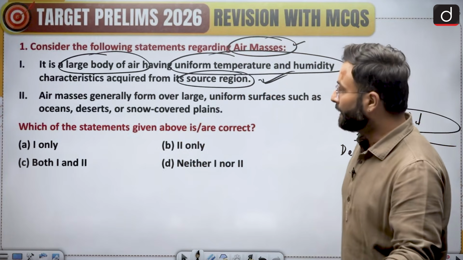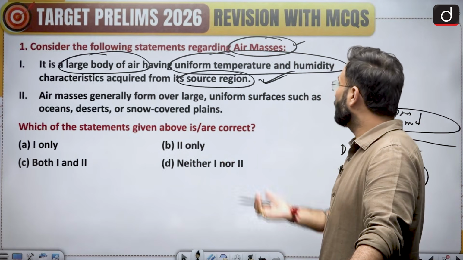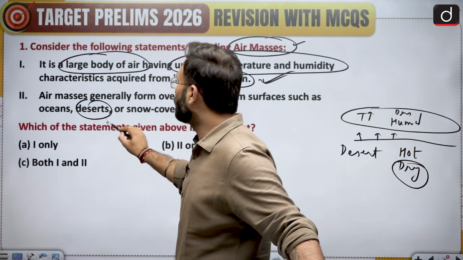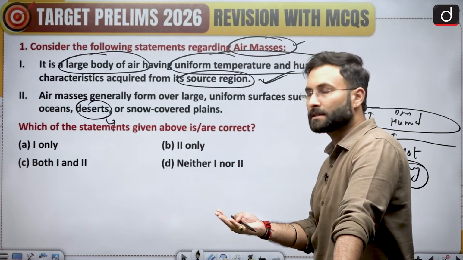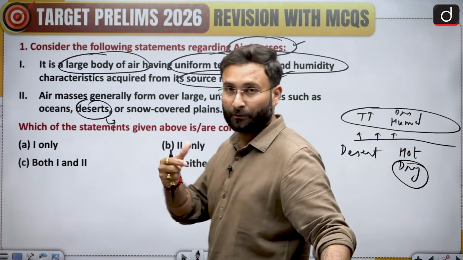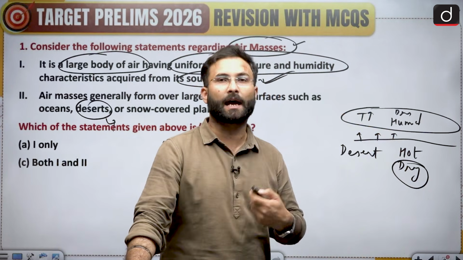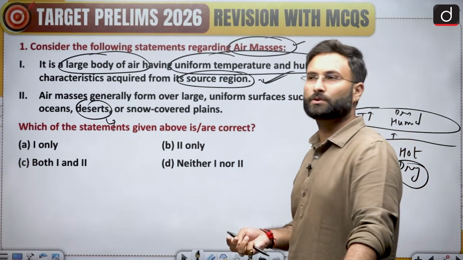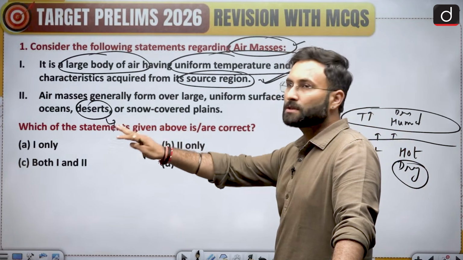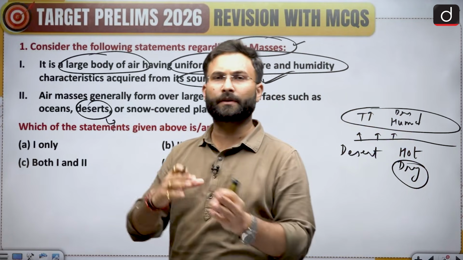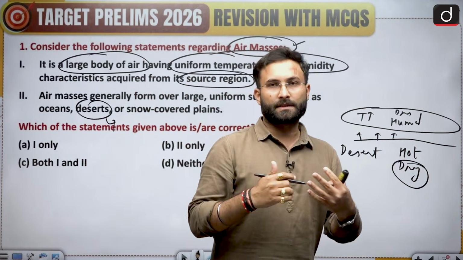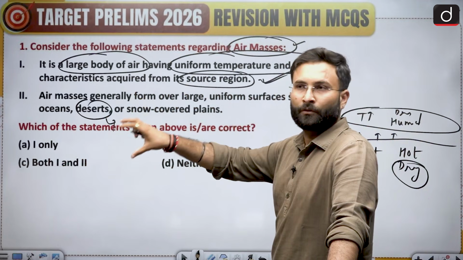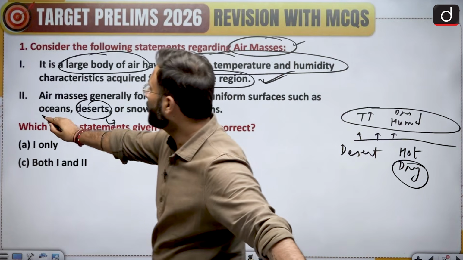Coming to the second statement, air masses generally form over large uniform surfaces such as ocean, desert or snow covered plains. If we are talking about the deserts, there are two kinds of desert, hot desert or cold desert. If it is a hot desert, the air mass over there will have a high temperature, and if we are talking about the snow covered plains or the cold desert, the temperature will be low. Coming to the oceans, obviously oceans have different kinds of temperature. If it is in the polar region, the temperature will be low. If it is in the equatorial region, it will have a high temperature. And obviously, since ocean is there, moisture will be there, so humidity will be high over there.